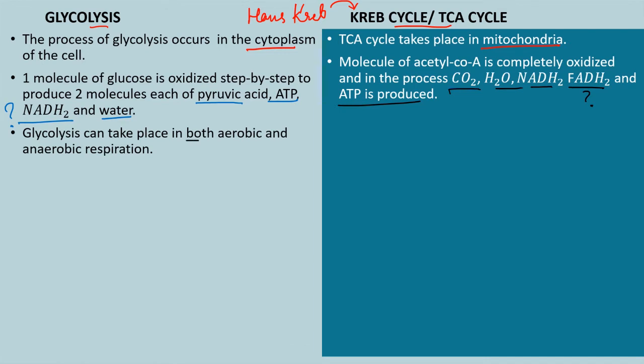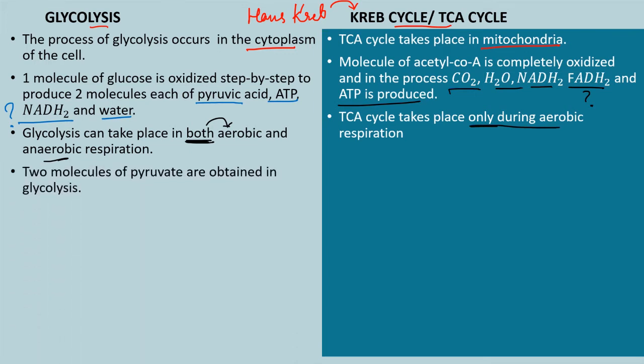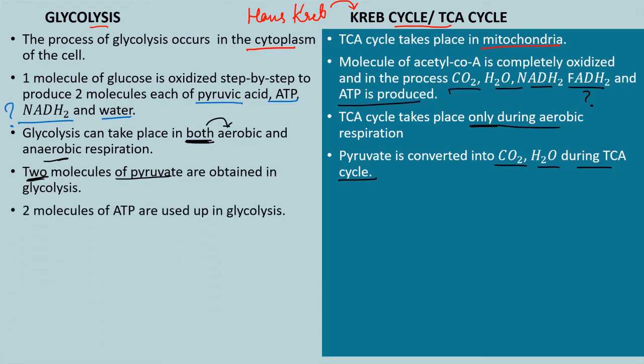Glycolysis takes place both in aerobic and anaerobic respiration, whereas the TCA cycle takes place only during aerobic respiration. In case of glycolysis, 2 molecules of pyruvate are obtained, whereas pyruvate is converted into carbon dioxide and water during the TCA cycle. Alright, now 2 molecules of ATP are used in glycolysis, whereas in case of the TCA cycle, ATP molecules are not used up. Alright, that's very important.